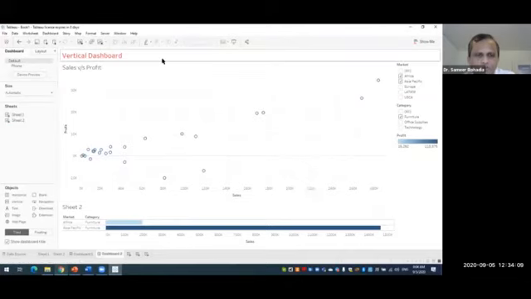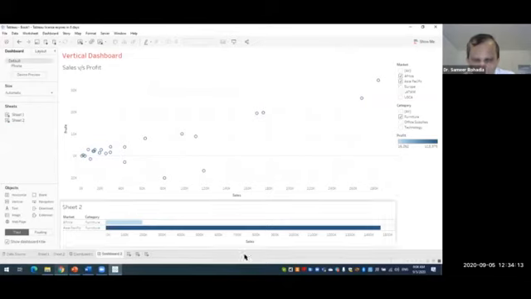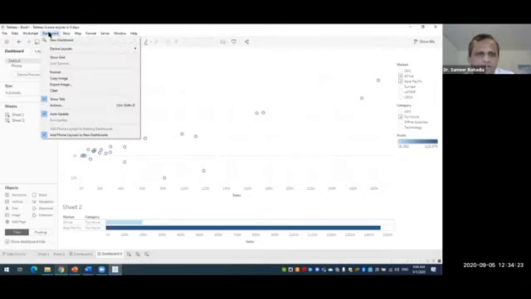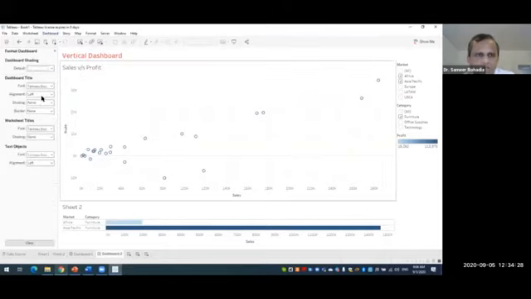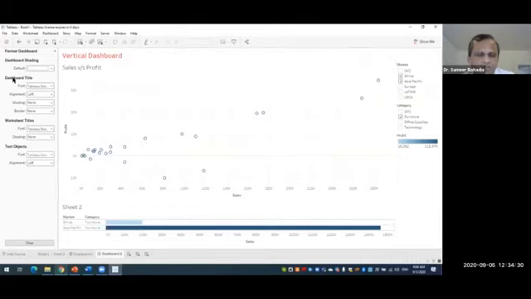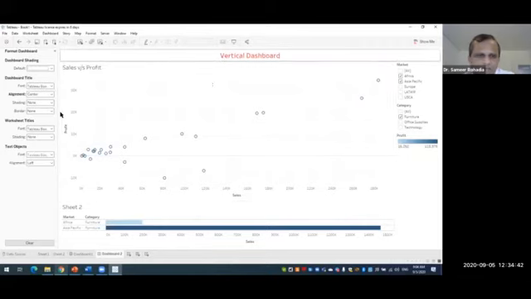So if you want to do the overall formatting of your dashboard, then you can go on these tabs. We are having this dashboard tab. You click on dashboard tab, and then here we are having the format button. You click on format, and then on the left hand side you can do different kinds of dashboard shading, dashboard title. You can play with the title also. Currently it is left. I can make it in the center. So now this title has come up in the center.